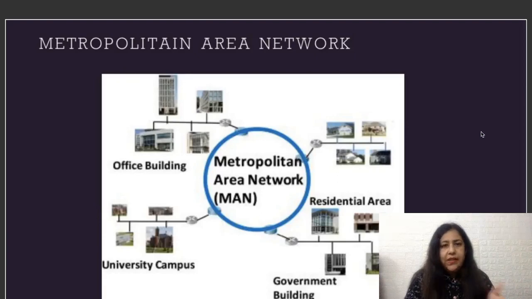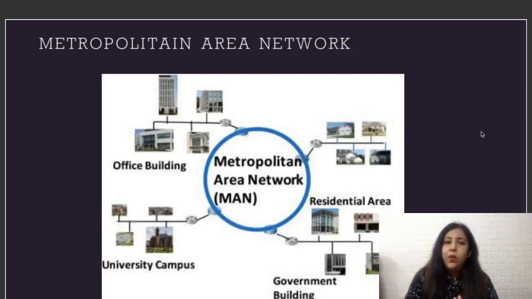So up to 1 was LAN. Now if it is more than 1 but less than or equal to 10, it will be considered as a metropolitan area network. Now how do we use it and where do we use it? If you have some university which has 2 or 3 colleges in the city and they want all those colleges to be connected with each other, that would be an example of MAN.